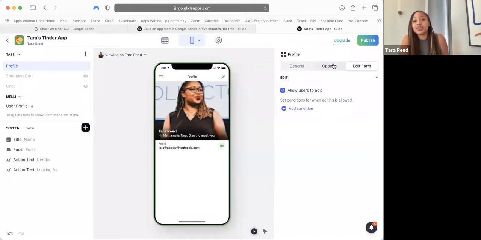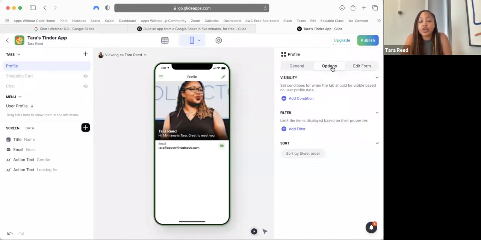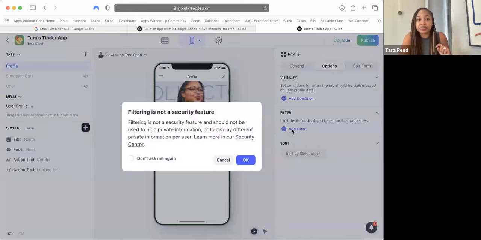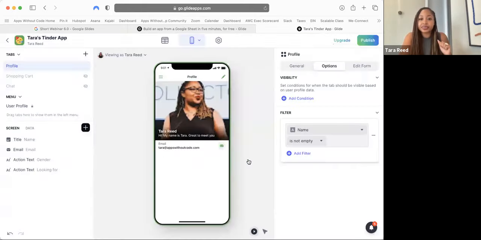So to do that, we're going to go to the options section. We're going to set the settings for this. So you go to options. And we're going to see a filter down here. Do you see this filter? Limit the items that are displayed, like limit what's displayed here for the filter. So we're going to add a filter. We're going to click this purple plus sign to add a filter. It's going to give me a pop-up. Just say, okay, we understand.